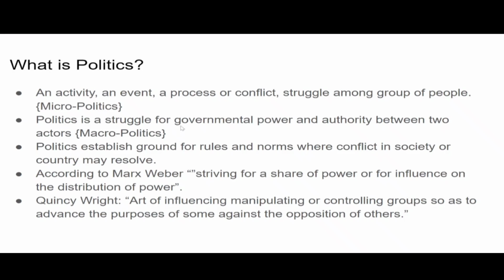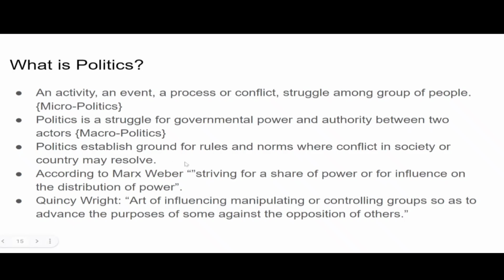Another definition is politics is a struggle for governmental power and authority between actors. Now, who are actors? Actors are basically the people who are in government, and if government is involved, we will not call it simply micropolitics. Right? What it is, politics is a struggle for governmental power. You should notice here, governmental power. Politics is a struggle for governmental power and authority between actors.